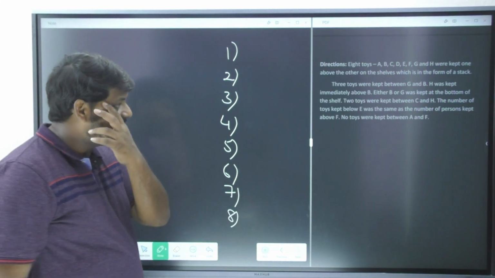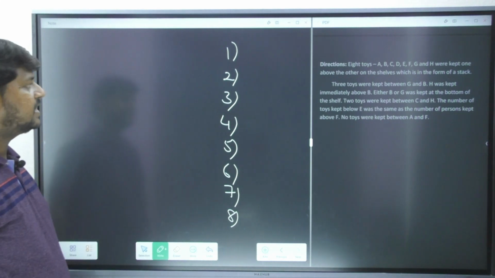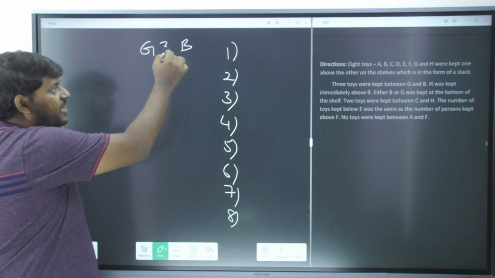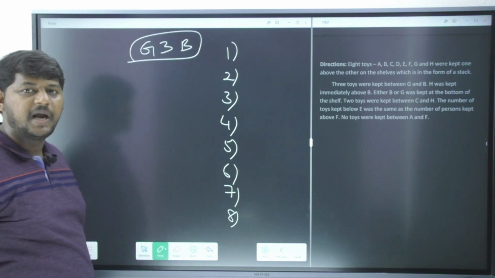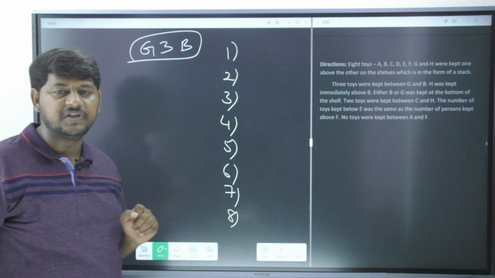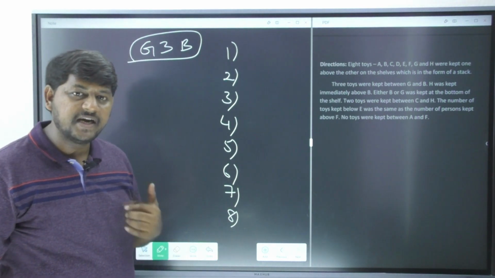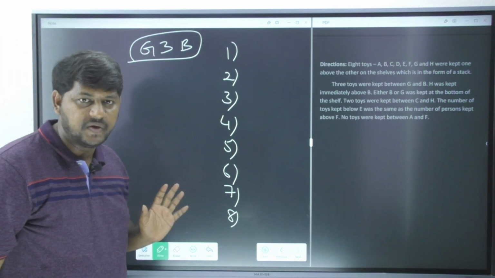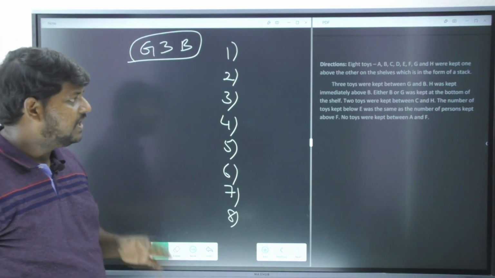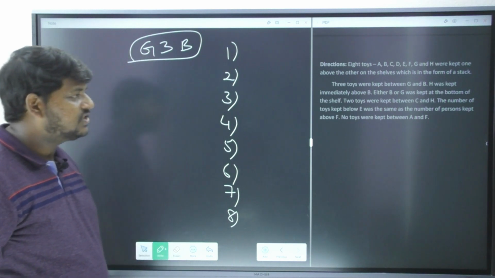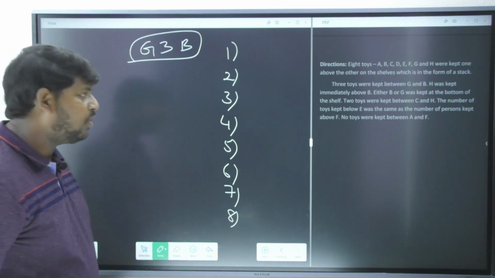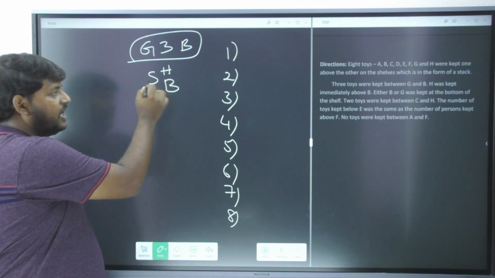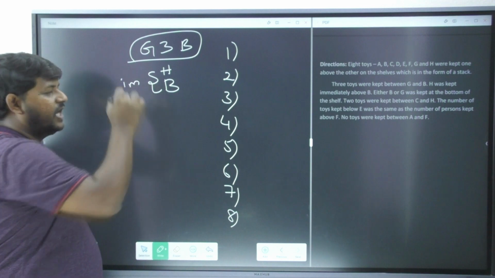3 toys were kept in between G and B. Please understand, in between G and B, how many toys are there? 3 toys are there. I'm just going to write it down in a short way in which I can understand in my examination. In between G and B, 3 toys are there. This is the number, I'm just placing it. Now the next information: H was kept immediately above B. Immediately above B, I have to bring whom here? H, and that is also immediate.